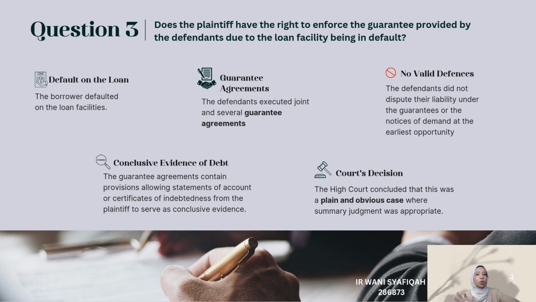The third one is conclusive evidence of debt. The loan agreement allows the bank statement of account or certificate of indebtedness to serve as conclusive evidence of the debt amount, unless manifest error was proven. The defendant failed to show manifest error or provide proof disputing the plaintiff's statement of account. The next one is no valid defenses.